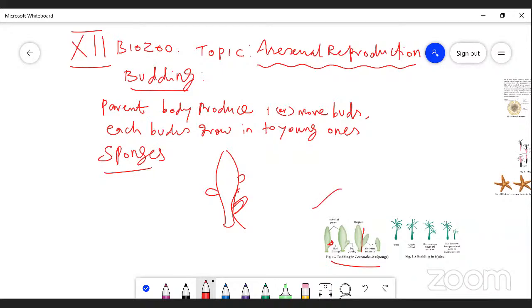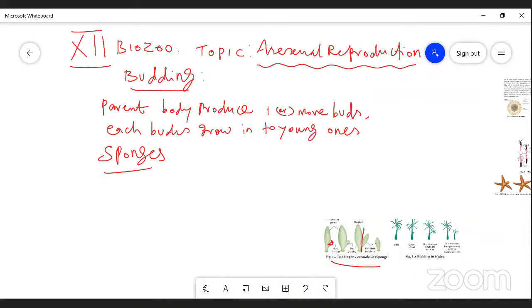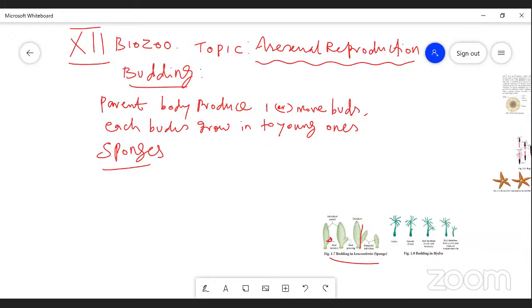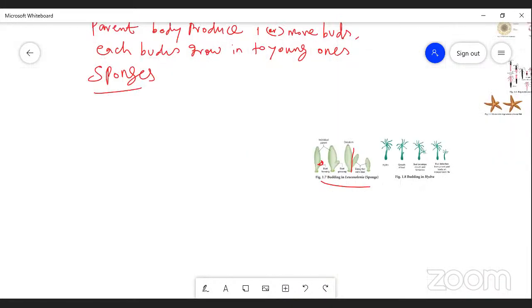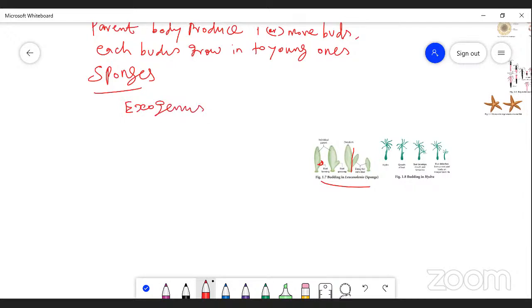Budding is divided into two types: exogenous budding and endogenous budding.